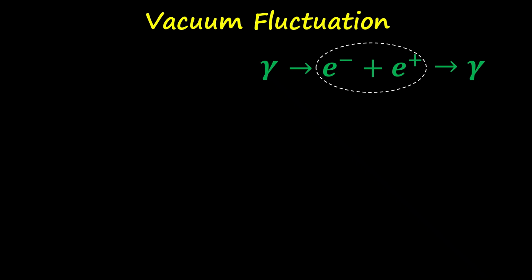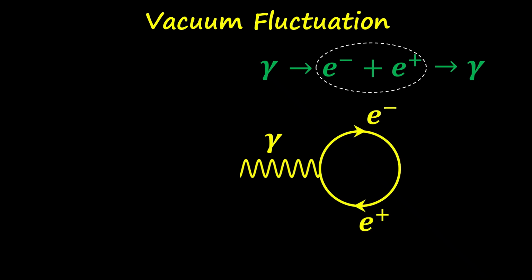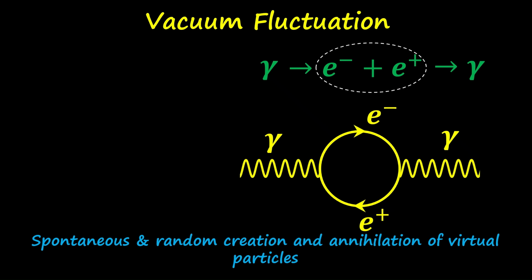We'll talk about this later. Now this reaction can be represented using the Feynman diagram. So you have a virtual photon that creates a pair of virtual electron and positron, and this pair again annihilates to form a virtual photon. So in vacuum, there is a spontaneous and random creation and annihilation of virtual particles, and this is what we refer to as a vacuum fluctuation.